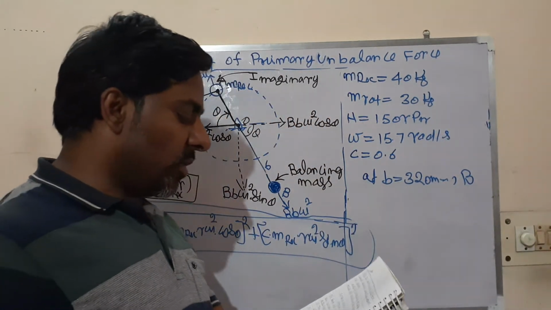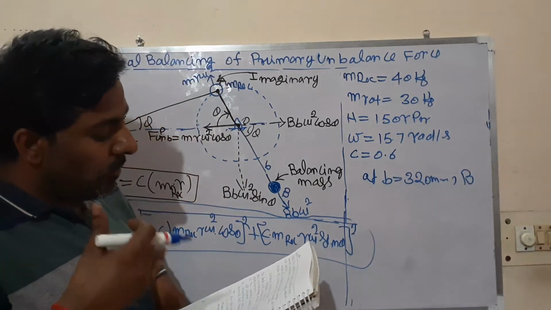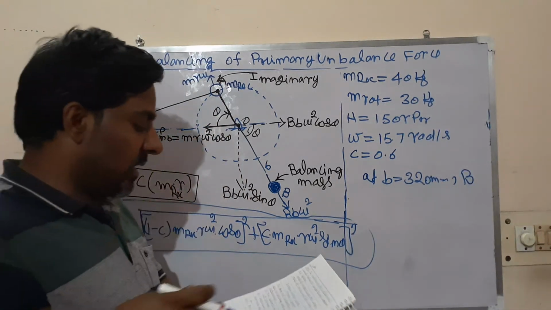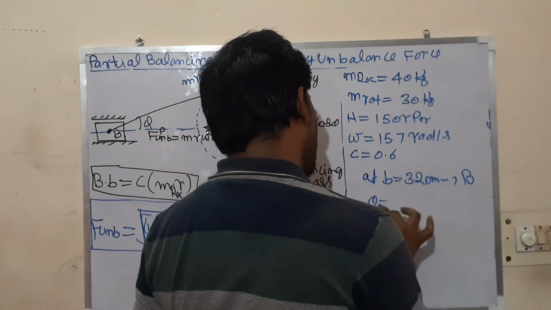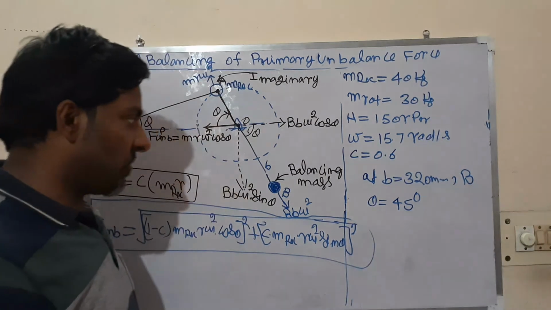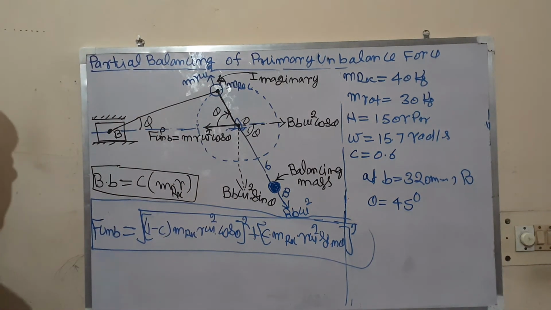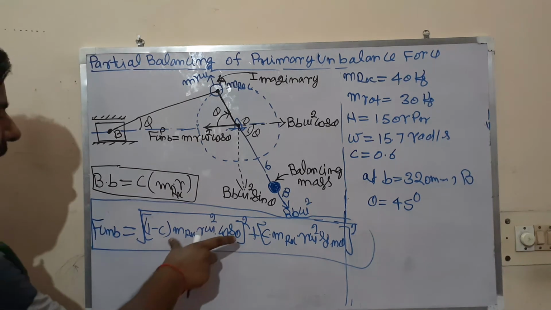At b equal to 320 mm, what is the balancing mass? That is the first question. Another question is the unbalanced force when the crank has turned 45 degrees from the top dead center. So when theta is 45 degrees, what is the value of the total unbalanced force? That can be calculated from here.